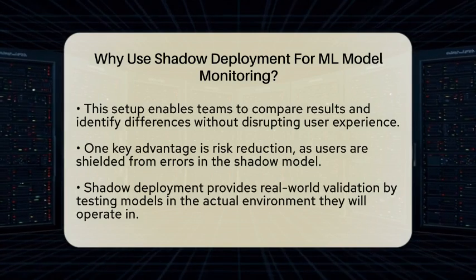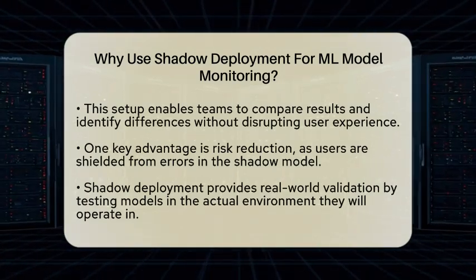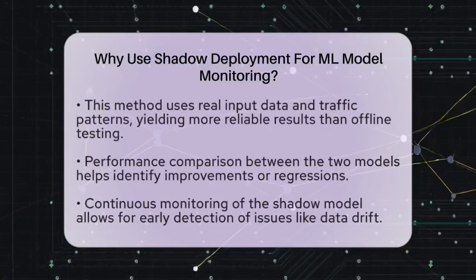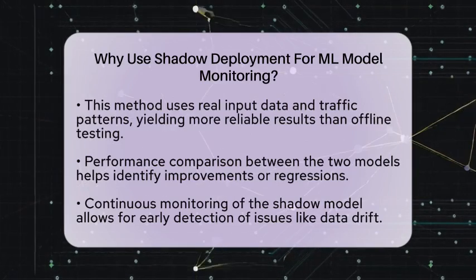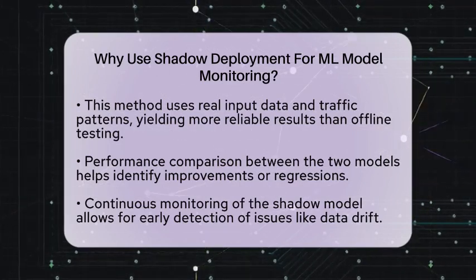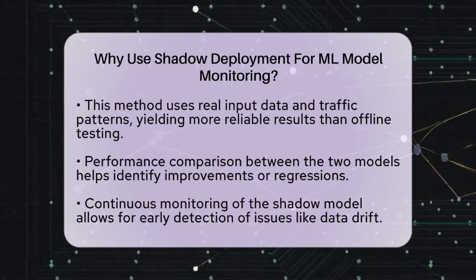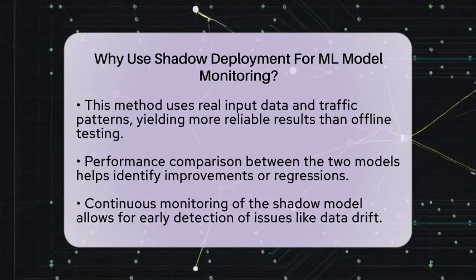Performance comparison is also a key reason to use shadow deployment. By looking at the predictions from both models, teams can identify improvements or regressions. If the shadow model performs better, it can be a sign that it is ready for production. If not, teams can investigate and address any issues before making changes.